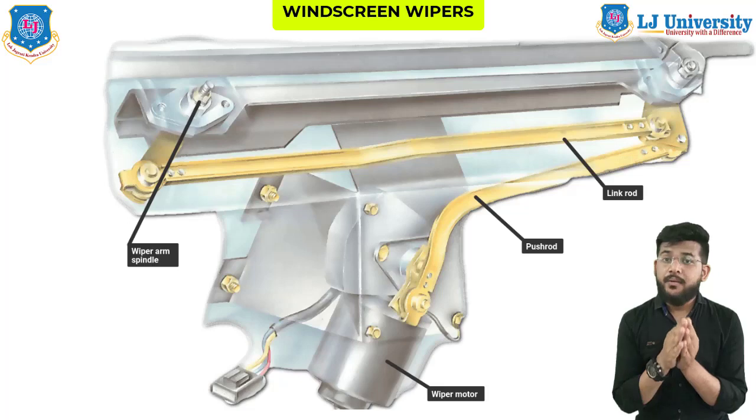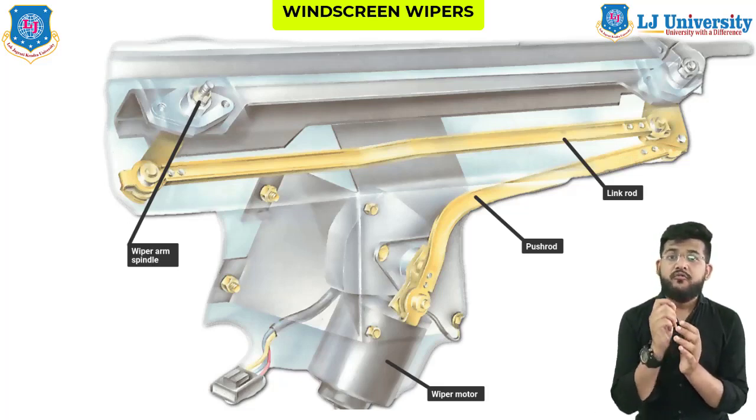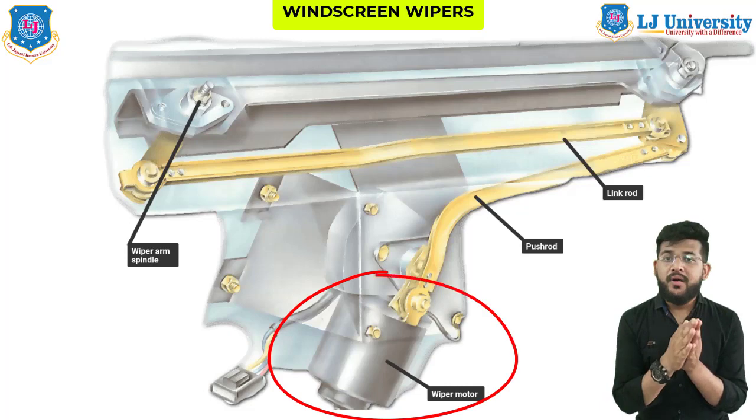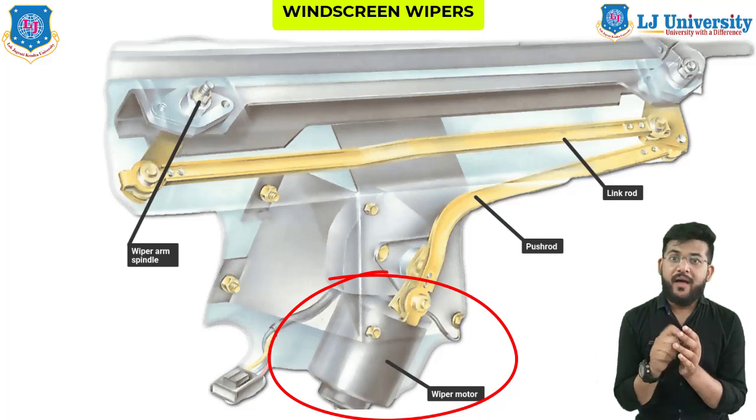Now, the various components of the windscreen wiper system. The wiper mechanism comprises major components, listed here. So what are these components? First is the wiper motor. It drives the linkage of the wiper mechanism, which ultimately makes the wiper blade move on the windscreen. Second is the linkages.